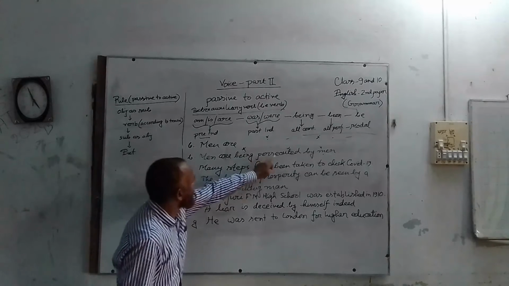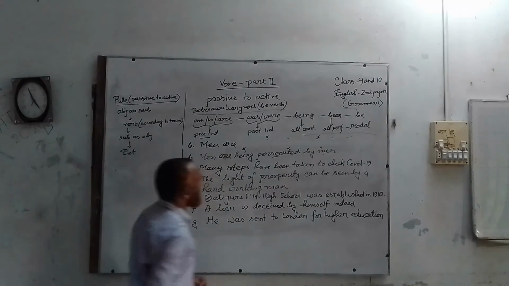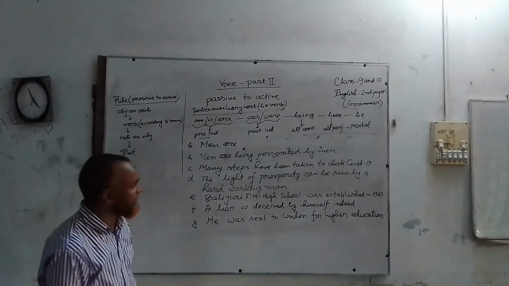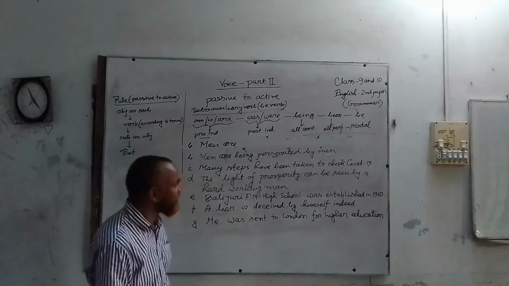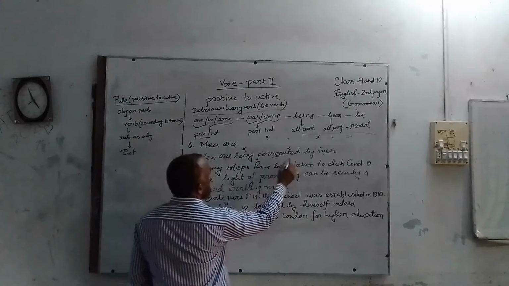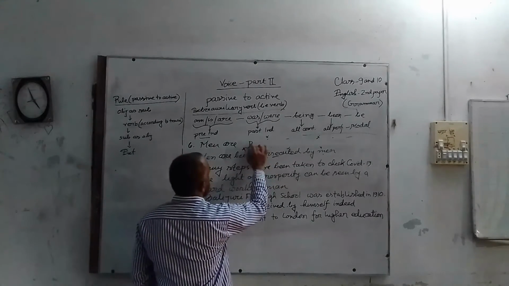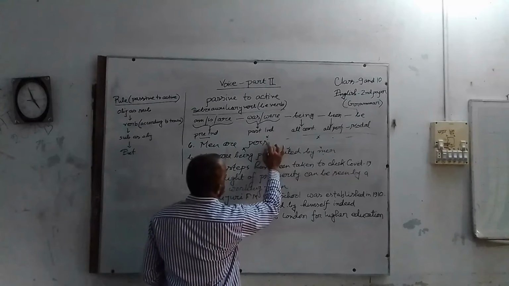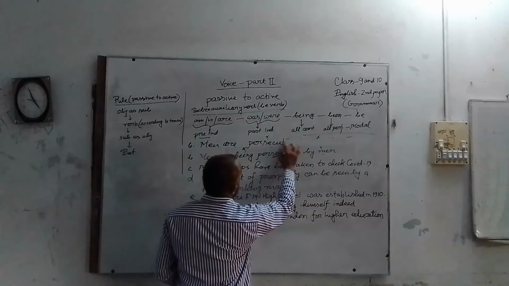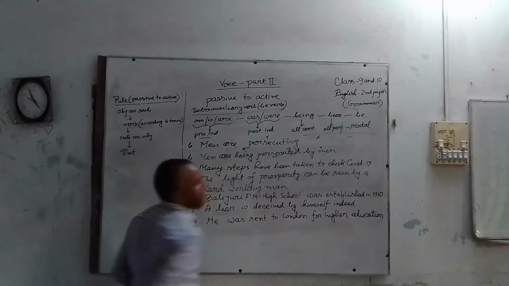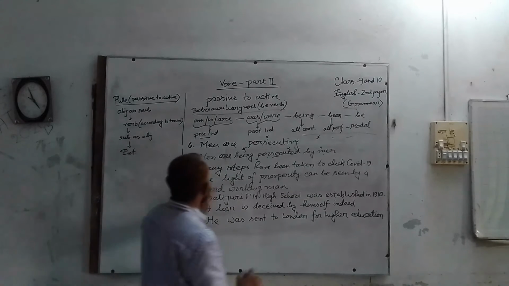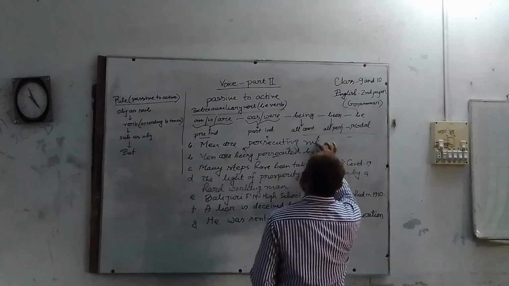We should not use "being". What should be the form of the verb "persecuted"? As it's a continuous tense, you have to write the present participle form of the verb, "persecuting".